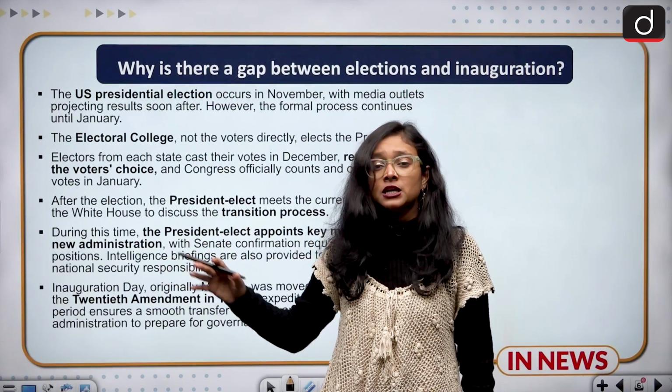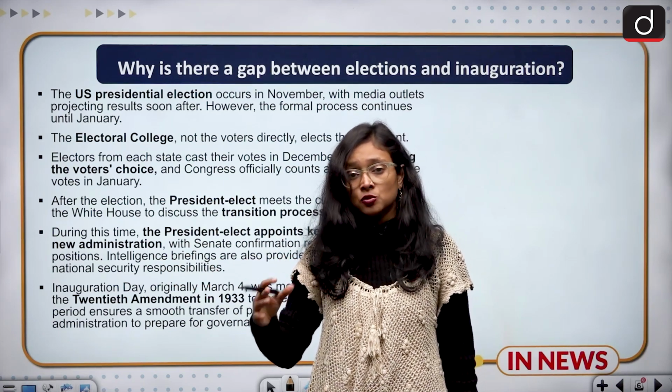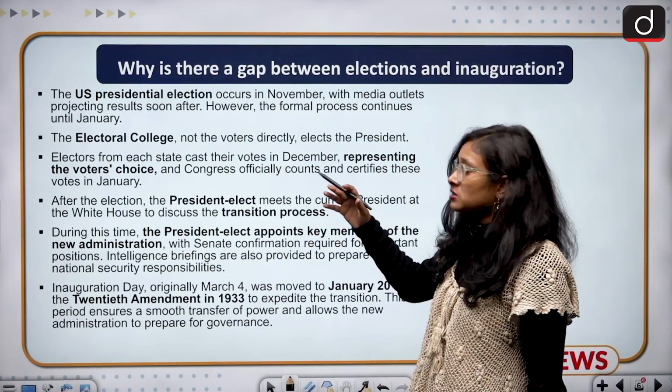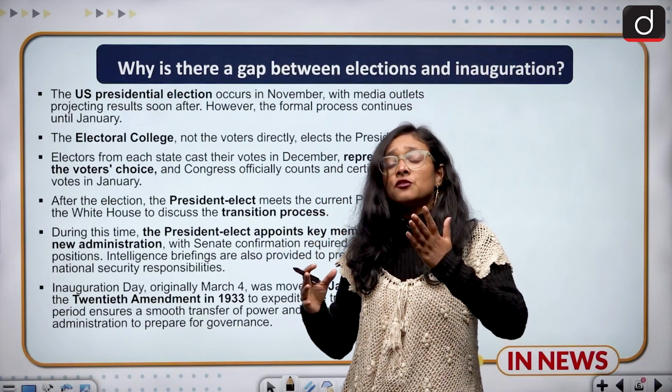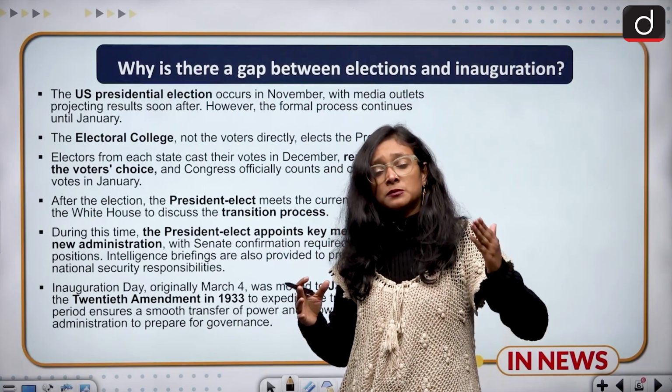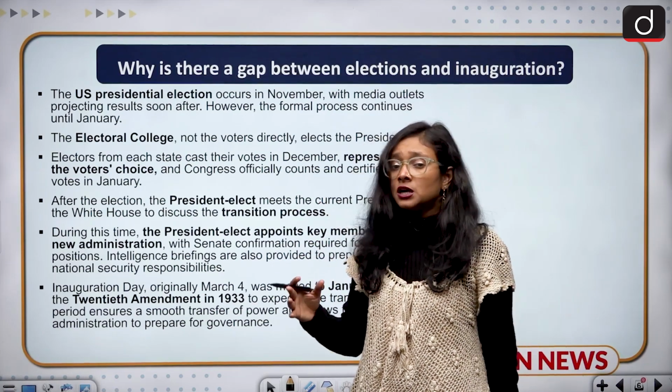So this is the reason that on 20th January President Donald Trump is taking the oath. This is the basic reason for the gap: the former Senate, ministers and presidents are given time to swiftly exit from their tenure.